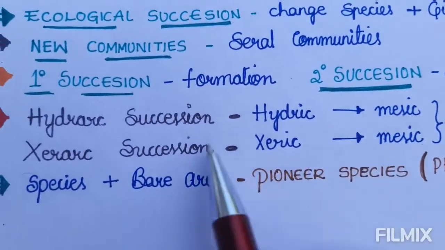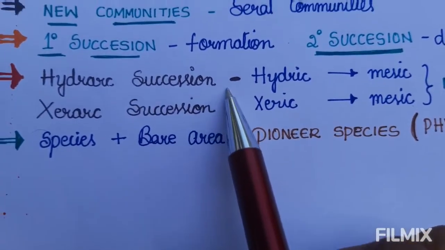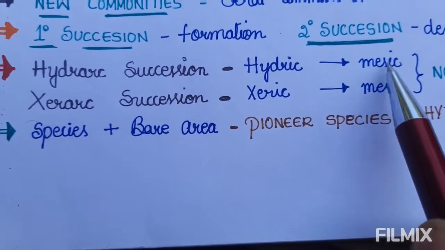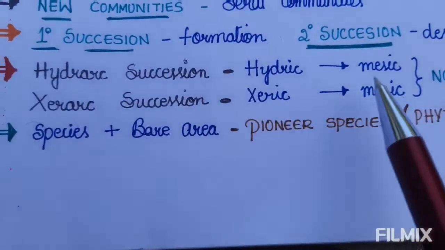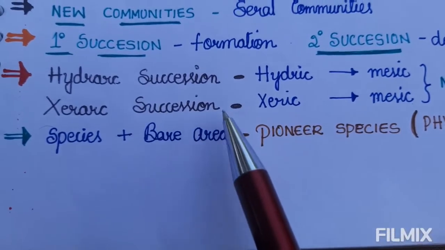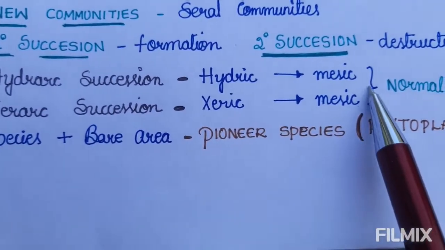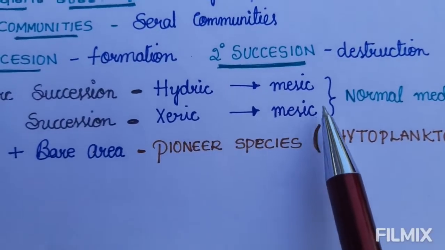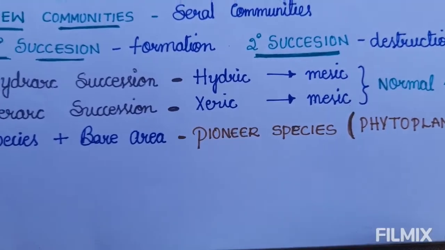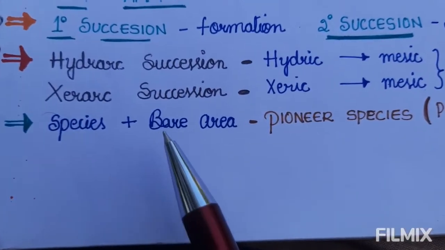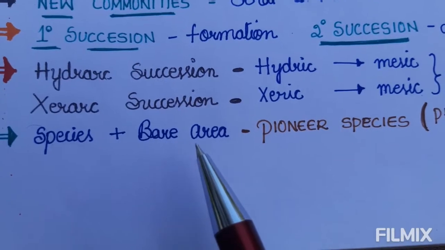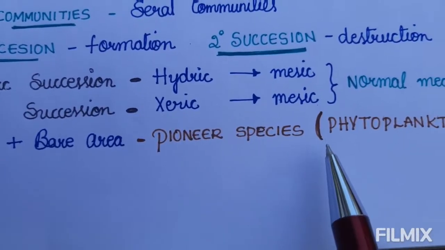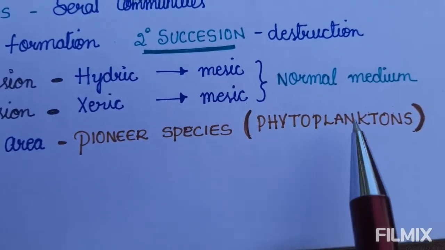Next, hydrarch succession and xerarch succession. Hydric to mesic is hydrarch succession, xeric to mesic is xerarch succession. The normal medium is mesic condition. Species that live on the bare area are the pioneer species. Example, phytoplanktons.